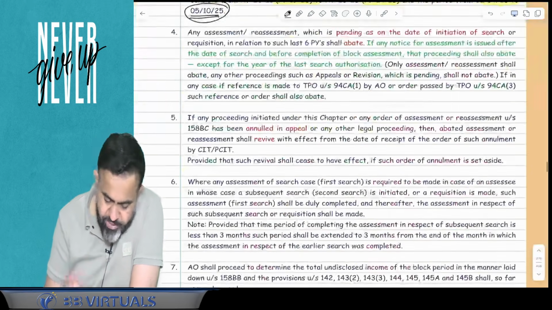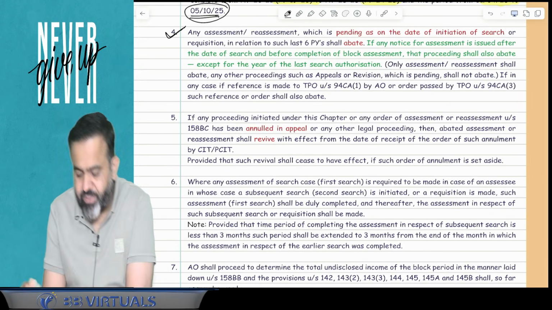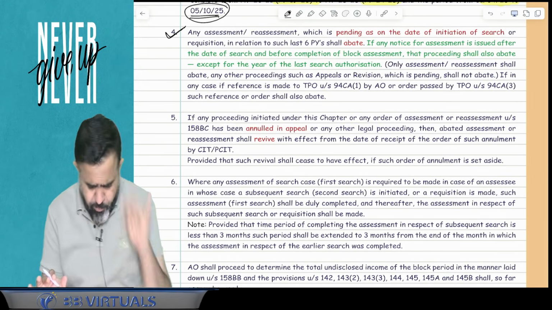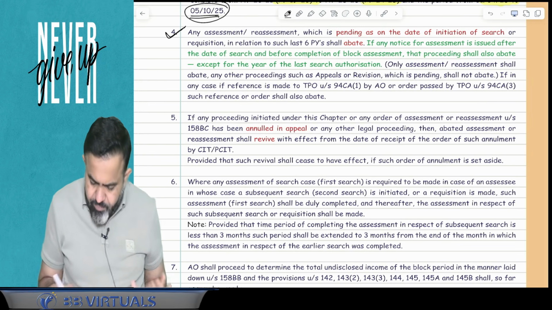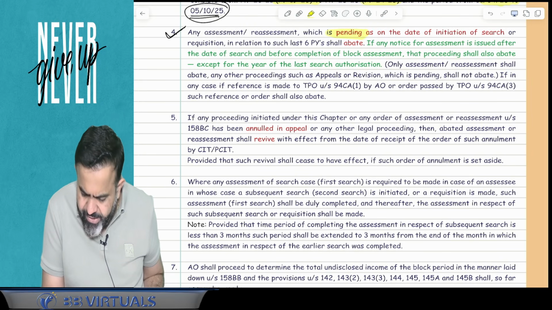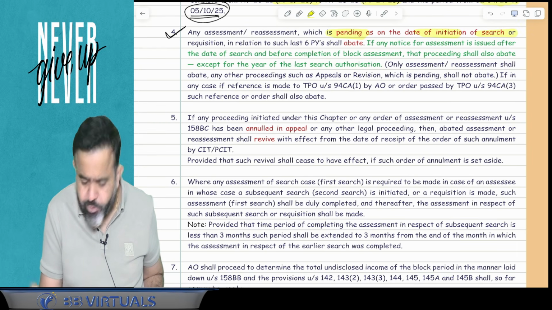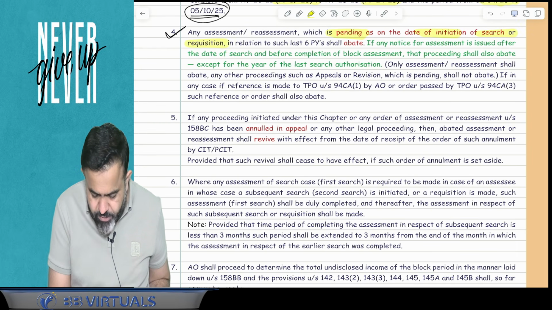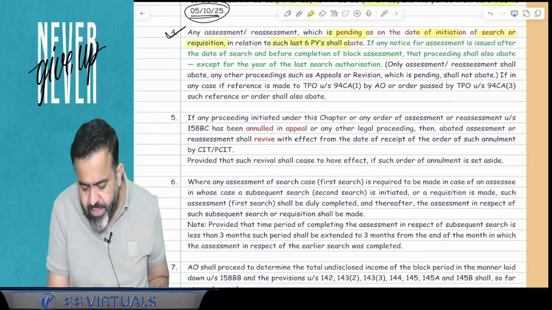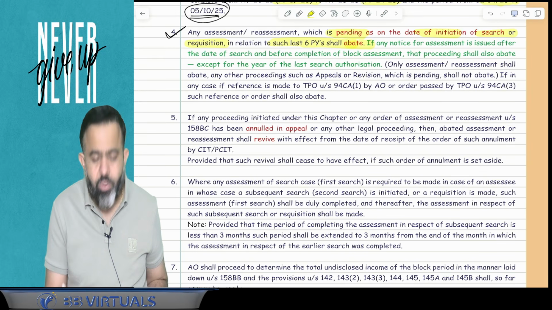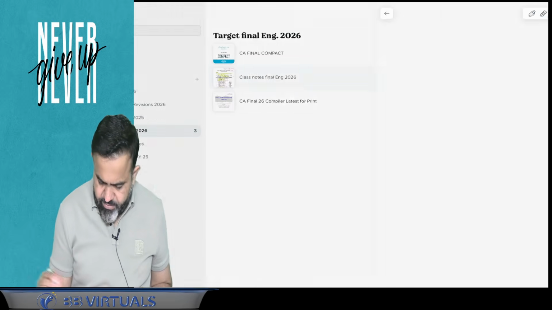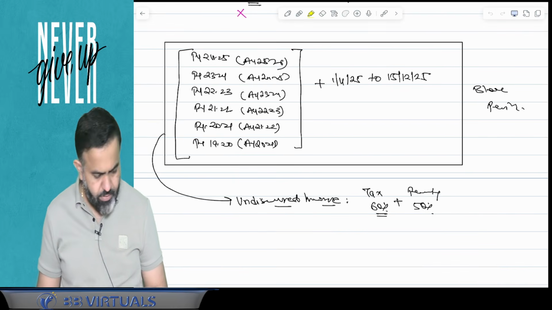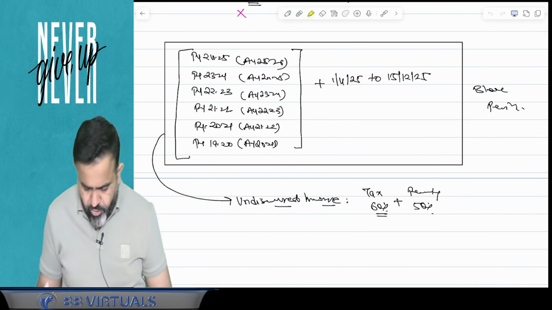Now the next point is point number 4 in this section. What does this point say? Try to understand. This point says that any assessment or reassessment which is pending on the date of initiation of the search or requisition in relation to the last 6 previous years is going to abate. What is the meaning of abate?